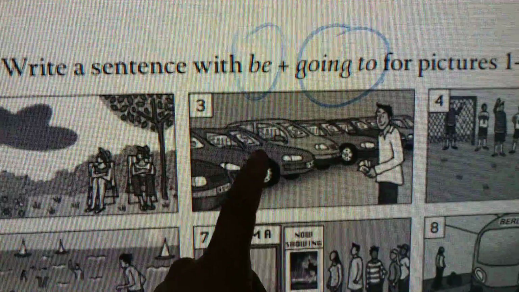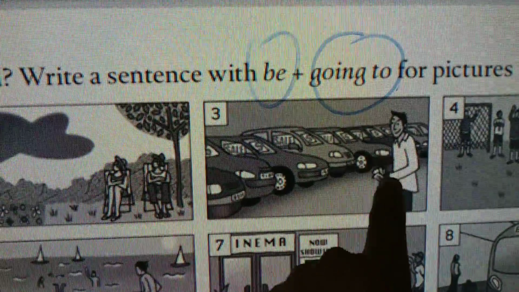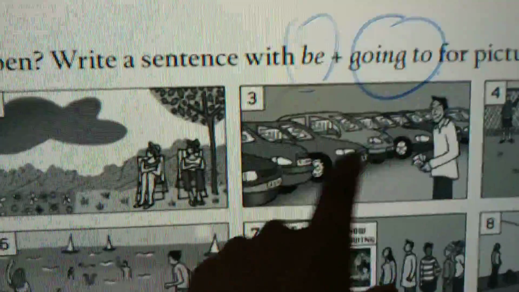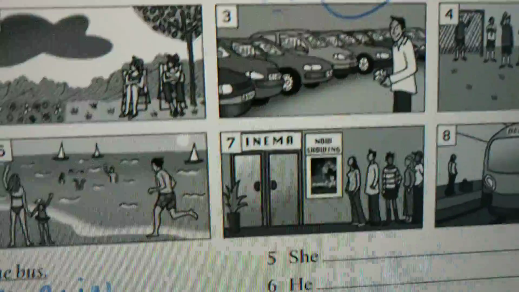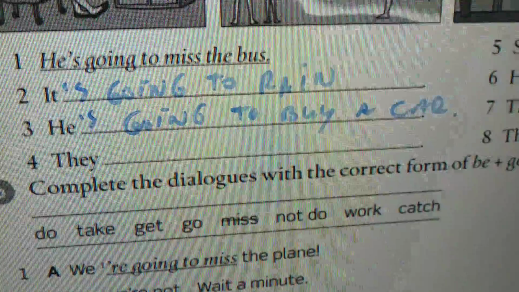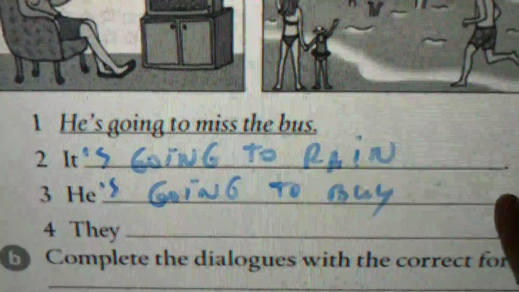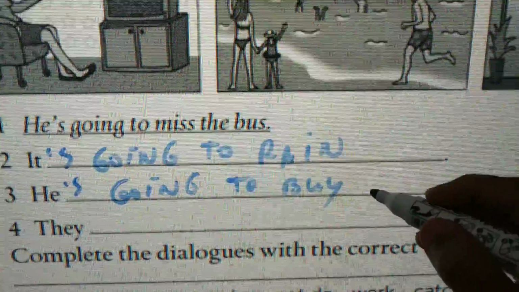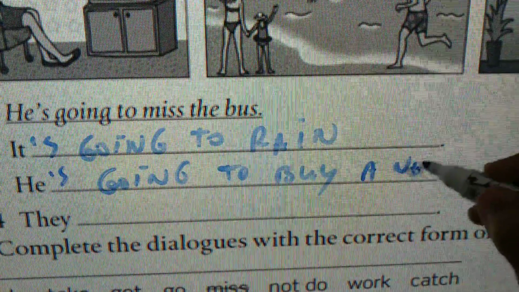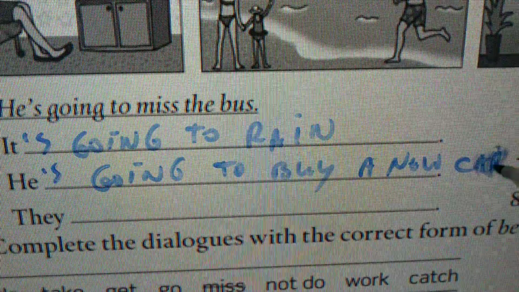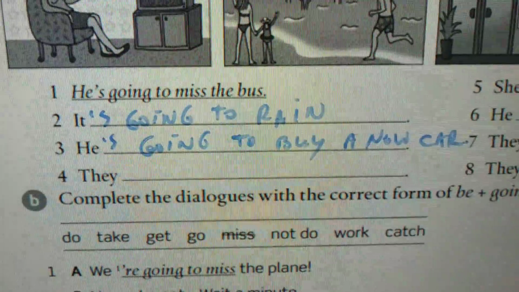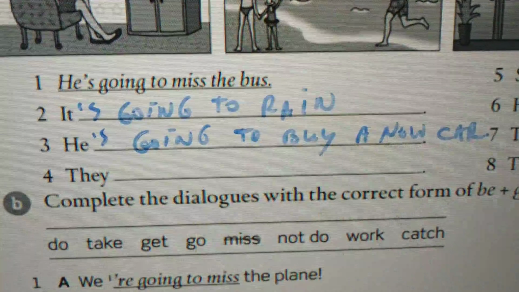This is what I can see here. I can see cars. So he's holding money, so he's going to buy cars. He's going to buy a new car. Well, I think that's better. It makes more sense. He's going to buy a new car. Done. There you go.